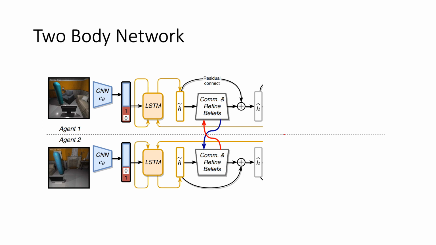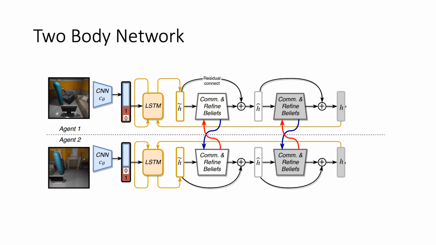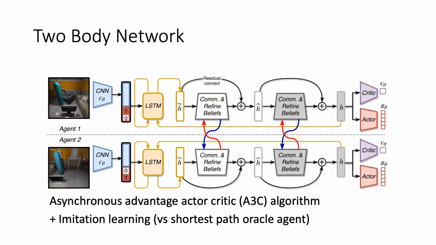This module receives and sends messages between agents. It also refines the belief H tilde by taking into account the communicated messages from the other agents. This gives us a new refined belief H hat. This goes through another round of communication and belief propagation to generate the final belief of each agent H.